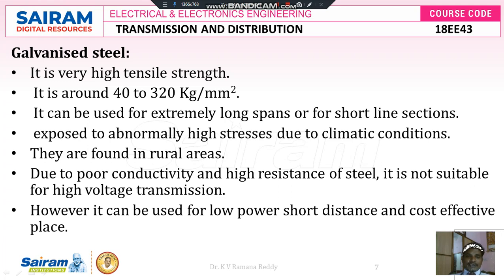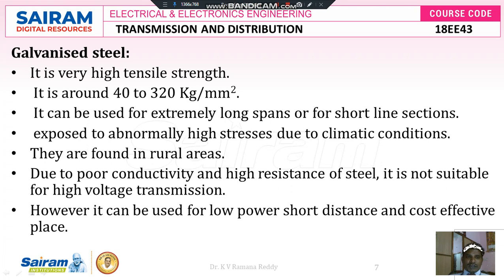It has very high tensile strength because it is steel, so the tensile strength is very high compared to aluminum and copper. It is around 40 to 320 kg per millimeter square. It can be used for extremely long spans or for short line sections because it has high tensile strength. Its resistance is very high, so it is limited to extremely long spans or short line sections only, where cost is effective. It is exposed to abnormally high stresses due to climatic conditions because of its high tensile strength.